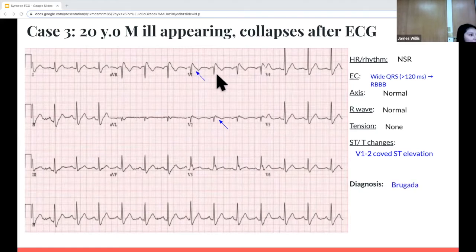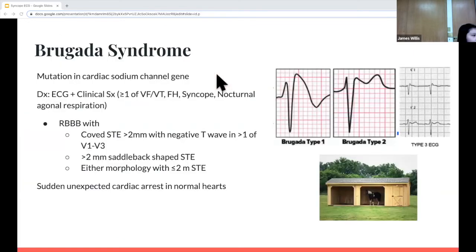So if you see a young person who has syncope, has the wide QRS with a right bundle branch block and a coved ST elevation, you can think of Brugada, which is due to mutation in the cardiac sodium channel gene. For this, I use the analogy of a horse in a shed. So this is like a dome-like structure where the horse can be stored or kept, and that's type 1 Brugada. Type 2 is called the saddleback ST elevation. So again, the analogy of a horse using the saddle. And then type 3 is a combination of type 1 and type 2 morphology.